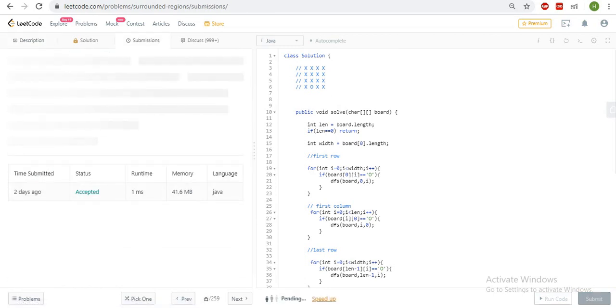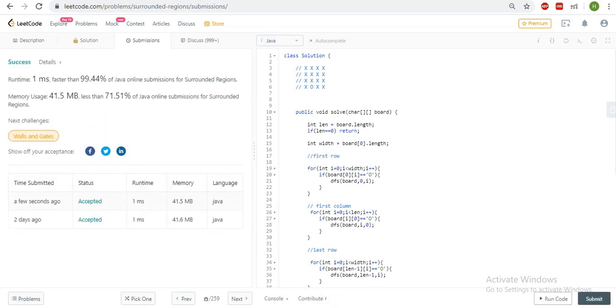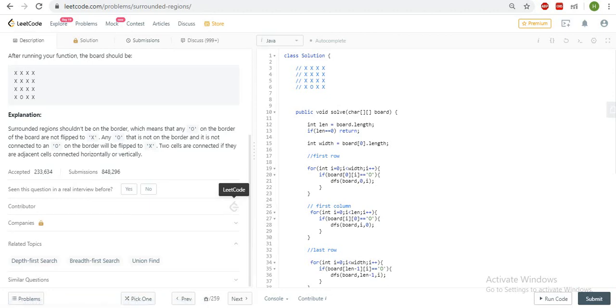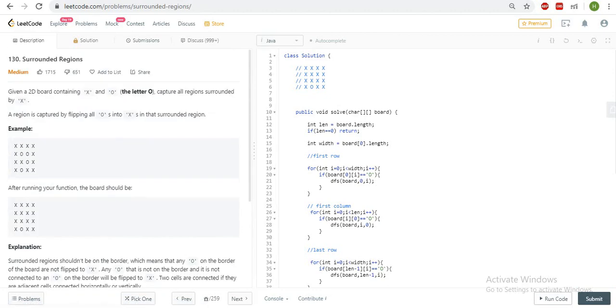So yeah, this is running. This is accepted, 99.4%, and this is, I think, the 130th problem of LeetCode. So that's all, guys. Thanks.